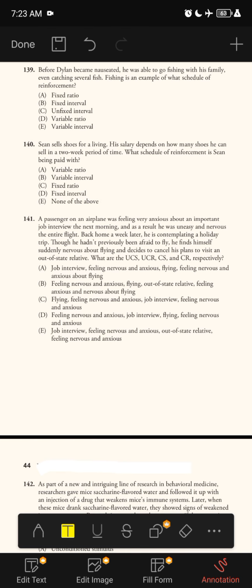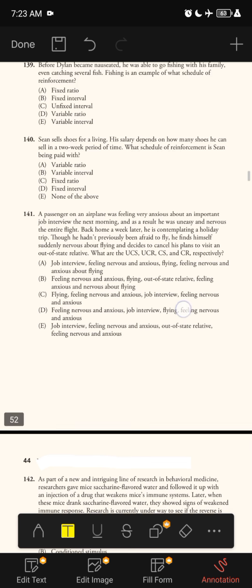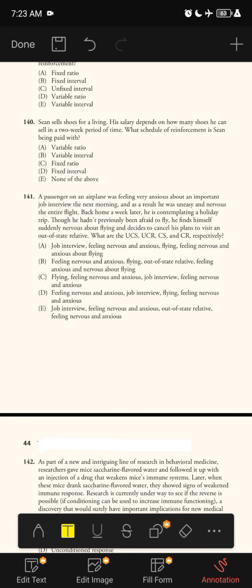Sean sells shoes for a living. His salary depends on how many shoes he can sell in a 2-week period of time. What schedule of reinforcement is Sean being paid with? A. Variable ratio, B. Variable interval, C. Fixed ratio, D. Fixed interval, E. None of the above. The correct answer is C, fixed ratio.